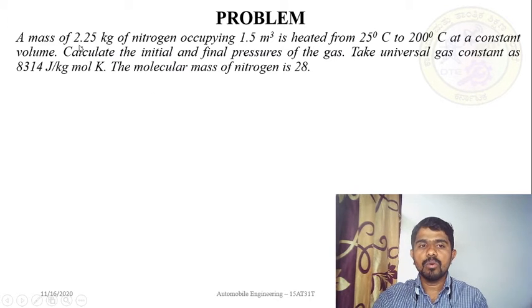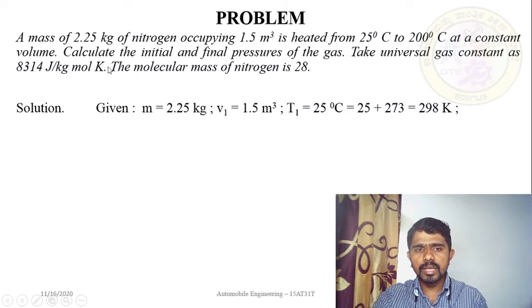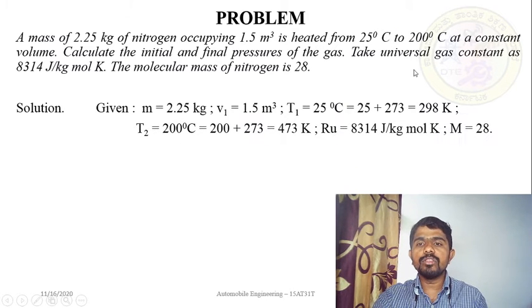I will repeat once again. The gas is nitrogen. You can write the given data: 2.25 kg, which is small m. So now write down the data. m is equal to 2.25 kg, occupying 1.5 meter cube, that is volume V1 is 1.5 meter cube, heated from 25 degrees centigrade to 200 degrees centigrade, initial to final. So T1 is equal to 25 degrees centigrade, which you can convert to Kelvin, that is 298, and T2 is equal to 200 degrees centigrade, which is 473 Kelvin.